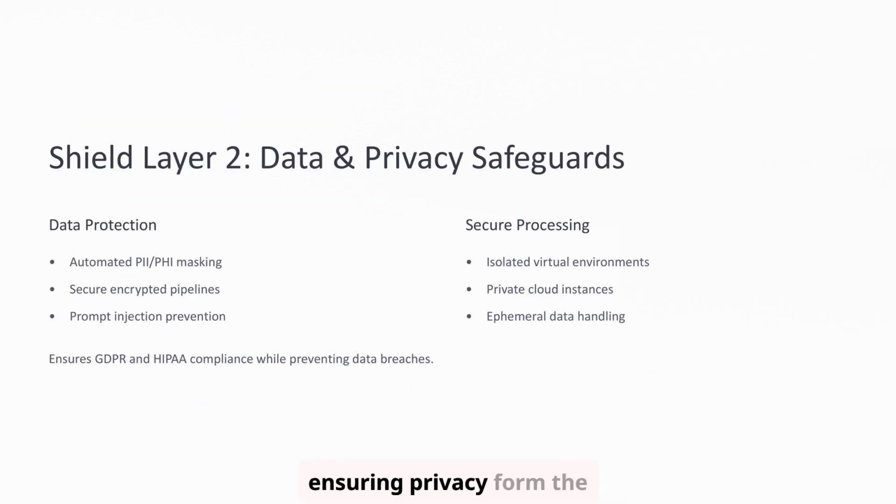Protecting data and ensuring privacy form the second critical shield layer. This involves implementing automated PII and PHI masking within data pipelines and interactions. Secure, encrypted pipelines are essential for data transmission. Preventing prompt injection attacks is vital to maintain system integrity. Ensuring compliance with regulations like GDPR and HIPAA, while actively preventing data breaches, is a core function. Secure processing is achieved through isolated virtual environments, private cloud instances, and ephemeral data handling, minimizing exposure.